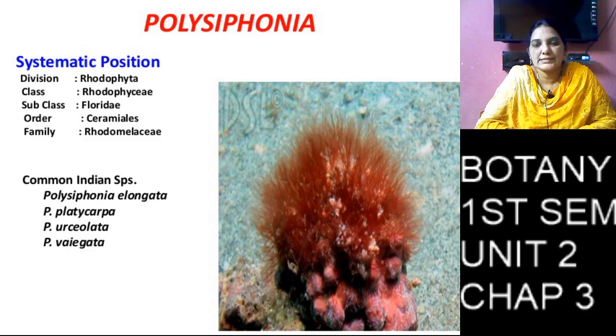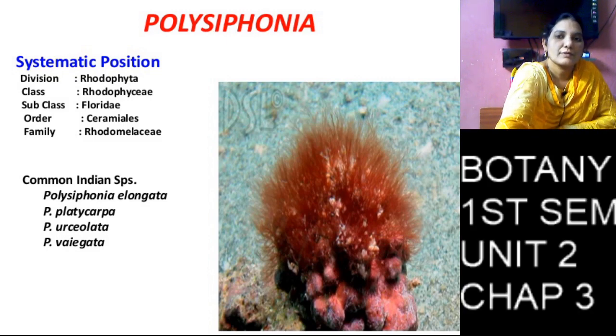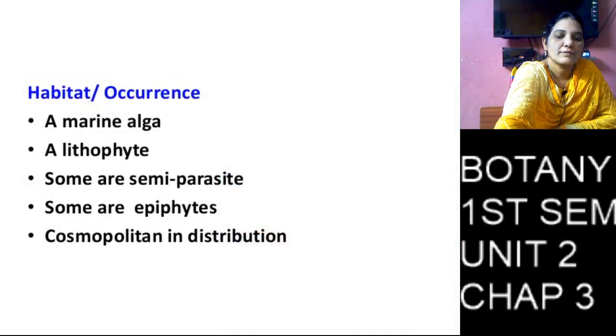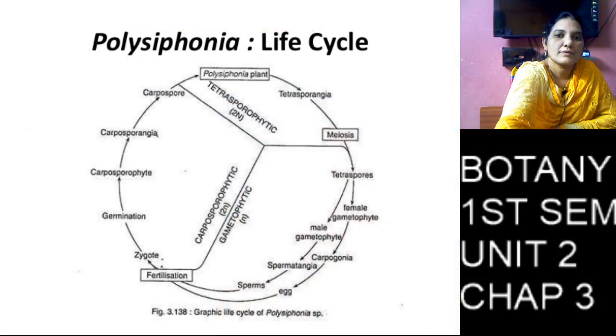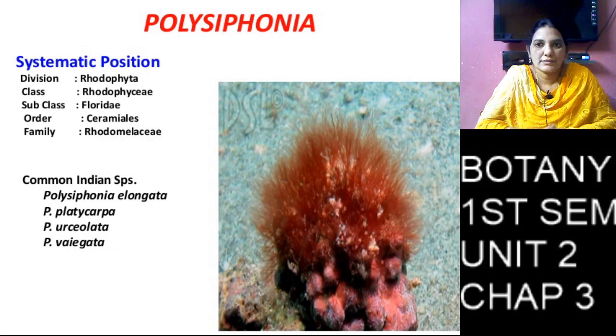They are found in sea water. The complete alga looks red in color. The underground sea looks red because of the presence of Polysiphonia algae.